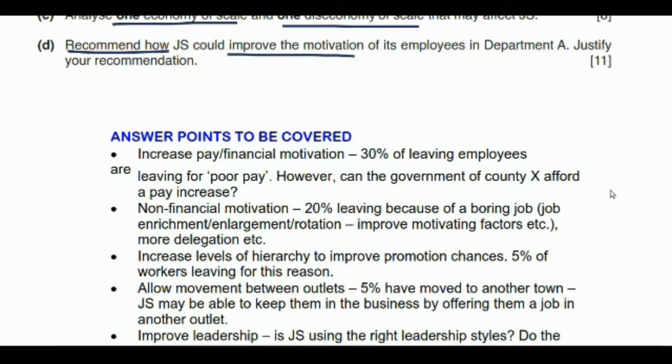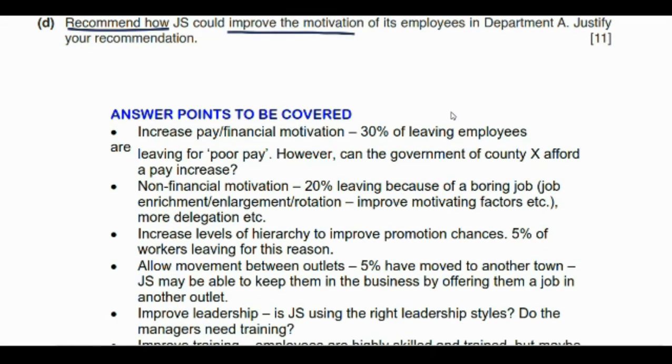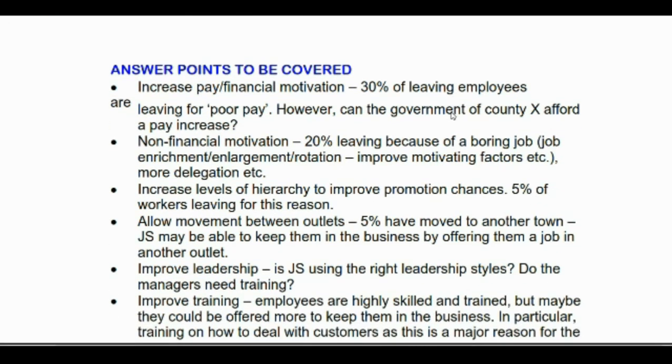However, we must also see whether the government is in a position to afford such a pay increase, because remember, this was a public sector organization funded by government funds. Another way to motivate employees can be non-financial motivation. Remember that 20% of the workers were leaving because of a boring job. So we can introduce things like job enrichment, job enlargement and job rotation, which will improve the motivation of employees.